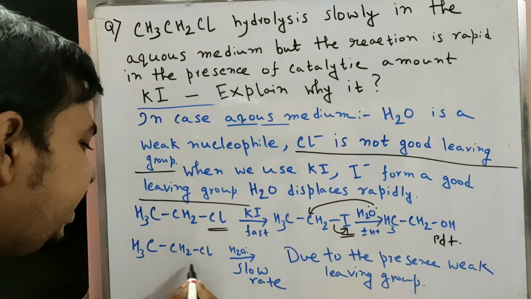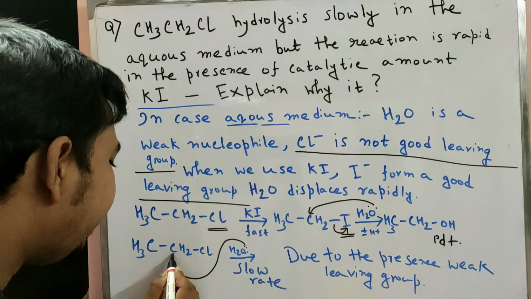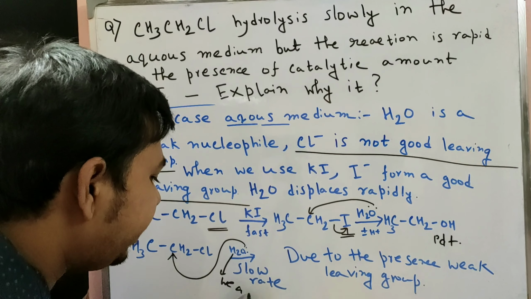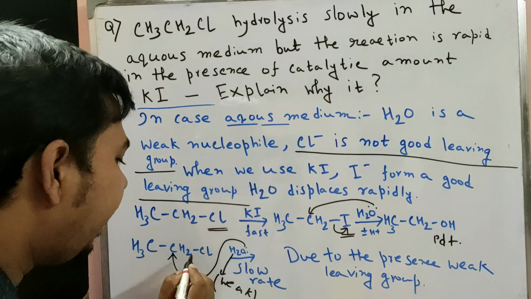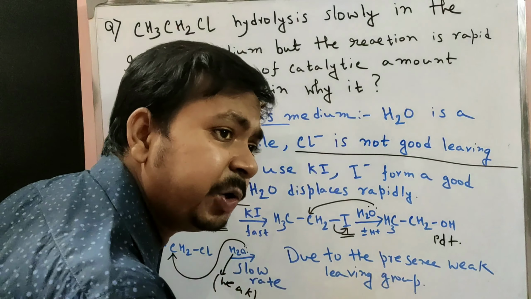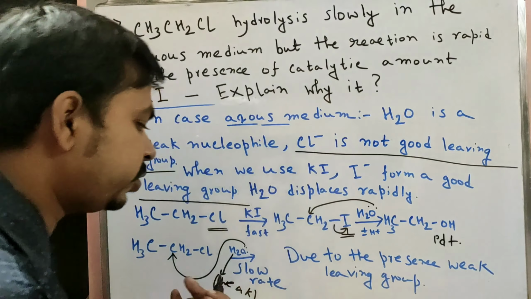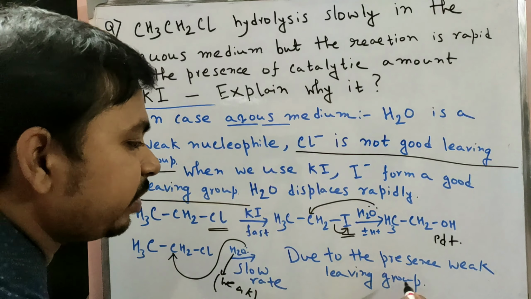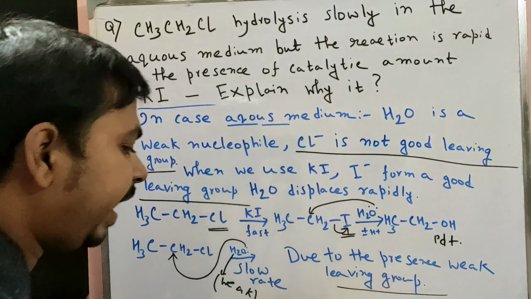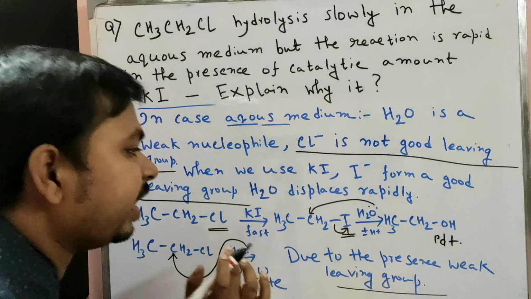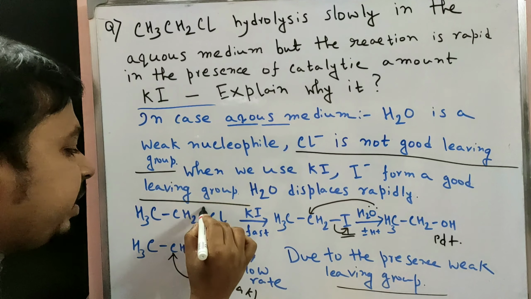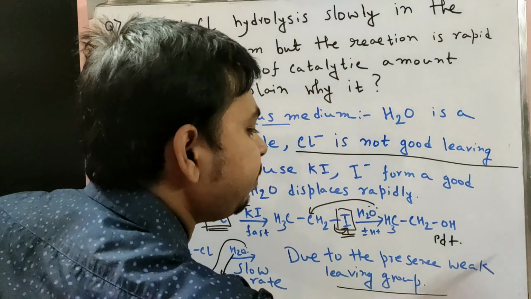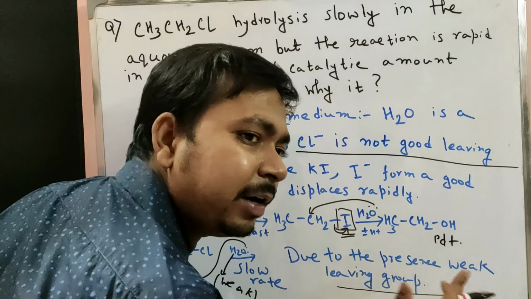But if H2O attacks directly, H2O is a weak nucleophile, and Cl is a bad leaving group compared to iodine. So in that case the reaction rate is very slow due to the weak leaving group and the weak nucleophile water. When we convert Cl to I, the reaction is faster and gives the product at a faster rate.